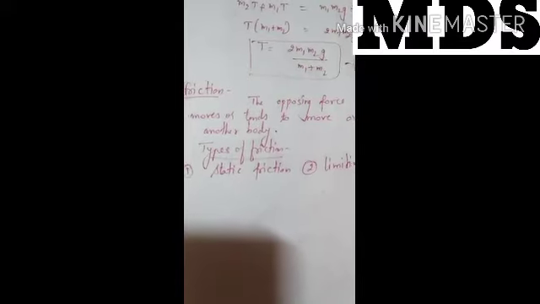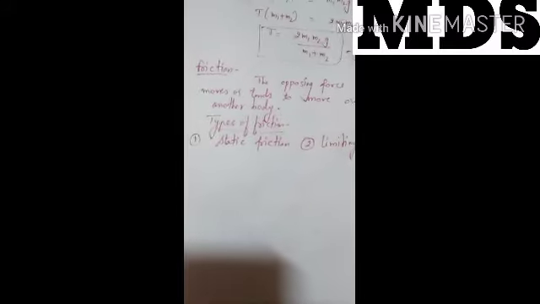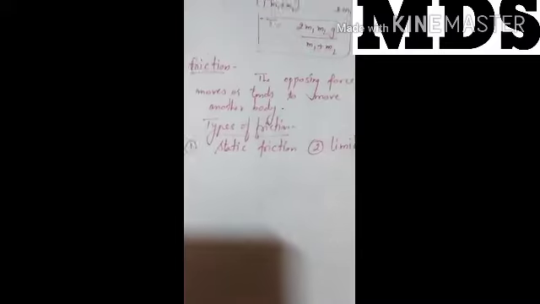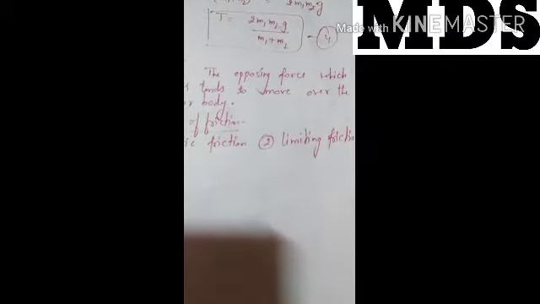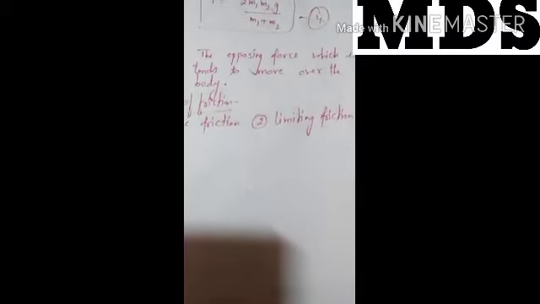There is no change in position. Second is limiting friction. Limiting friction is the maximum friction after which the body will start moving. It is the maximum friction that comes into play when a body is just about to move over the surface of another, that is limiting friction.